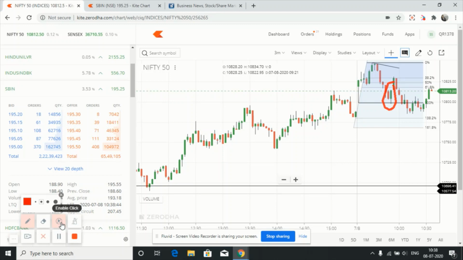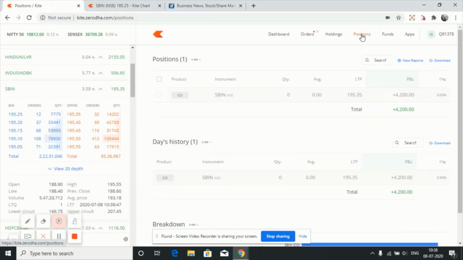Okay, so that's all for the day, guys. The reason for today's trade, looking at the Nifty support line and breakout, was the reason, and we have booked a profit of 4,200. So that's all for the day.